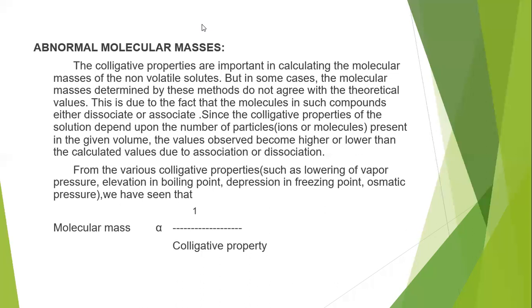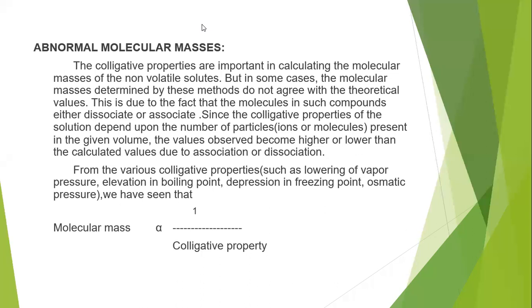In dissociation, the molecule converts into corresponding ions, so the number of ions increases, the number of particles automatically increases, and the colligative property value increases.